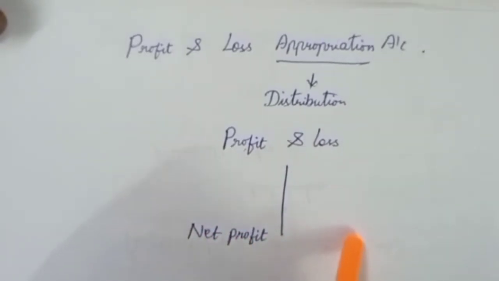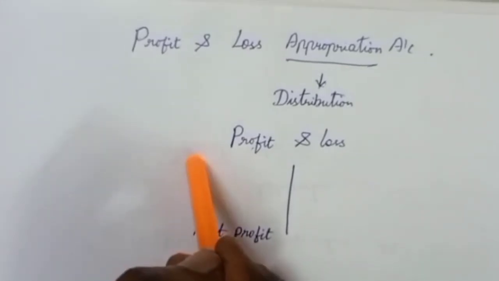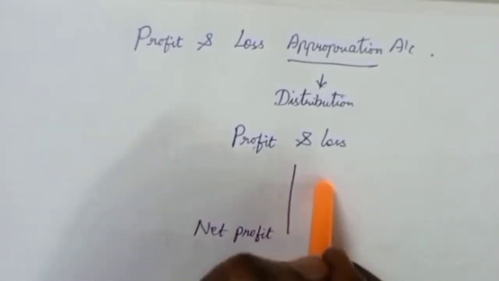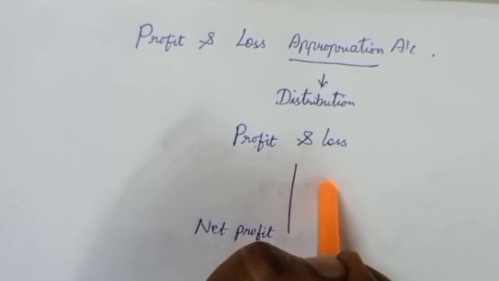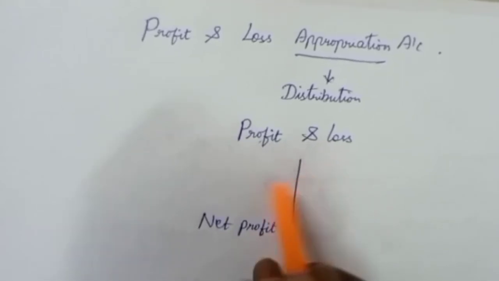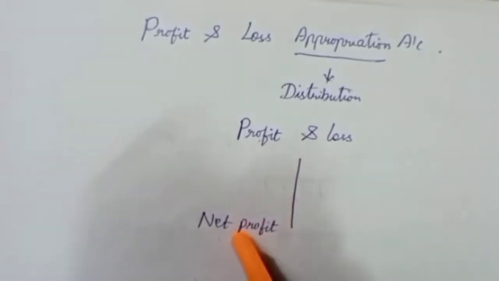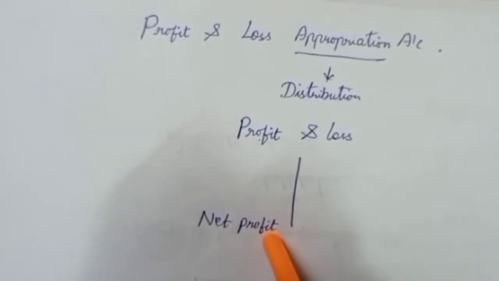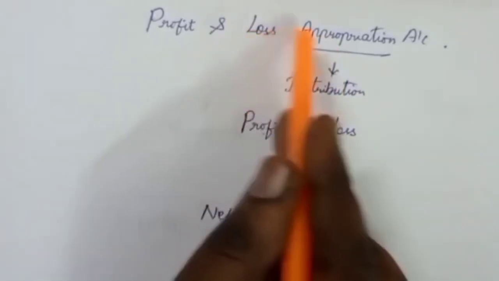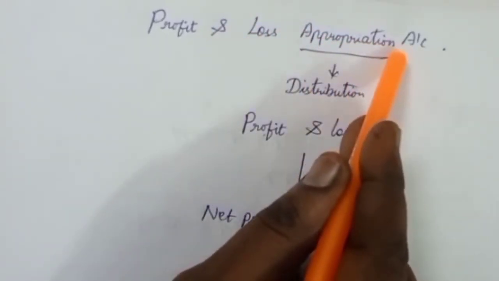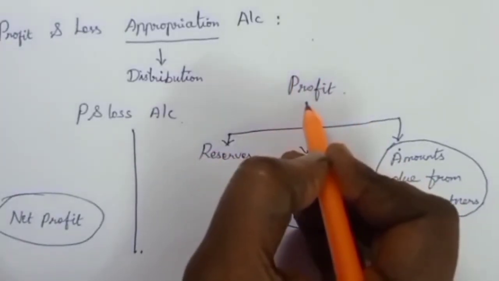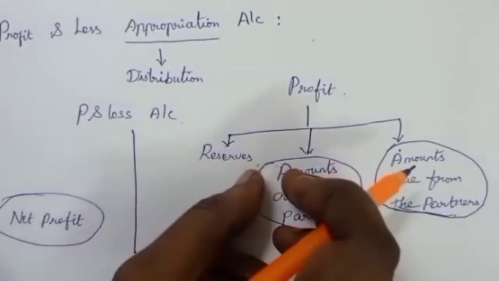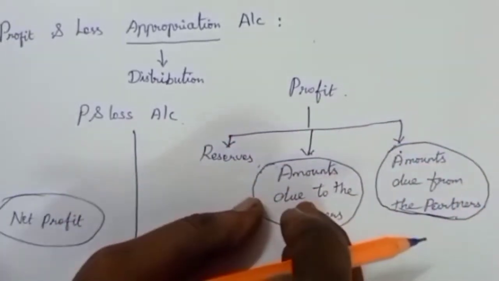the business. We record all the expenses and losses in the debit side and incomes and gains in the credit side of the profit and loss account. The difference between the income and expenses will be net profit or loss of the business. Any profit of the business is transferred to the profit and loss appropriation account in the partnership accounts. Let me explain clearly how the profits of the partnership business is distributed in the profit and loss appropriation account.